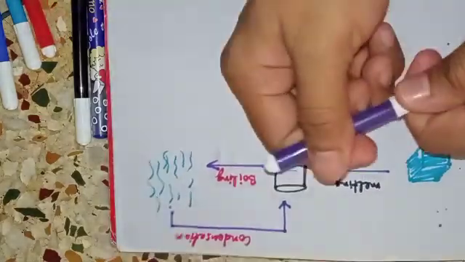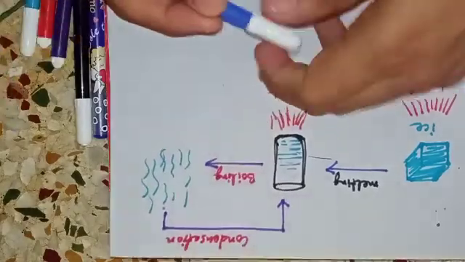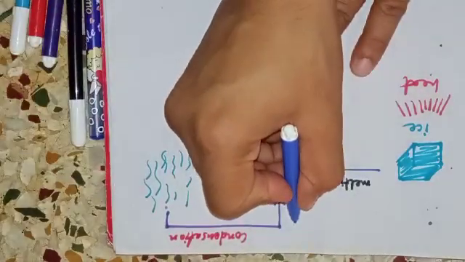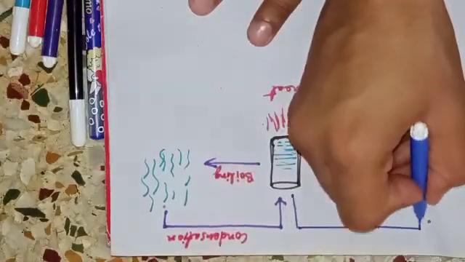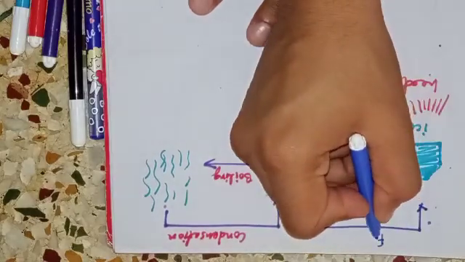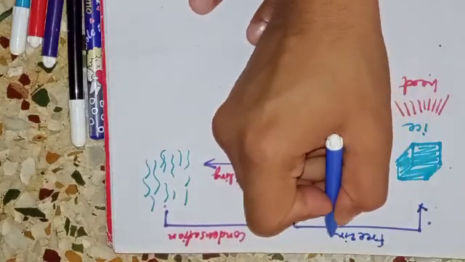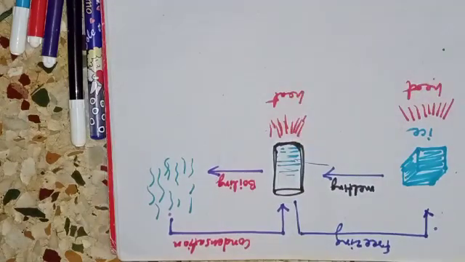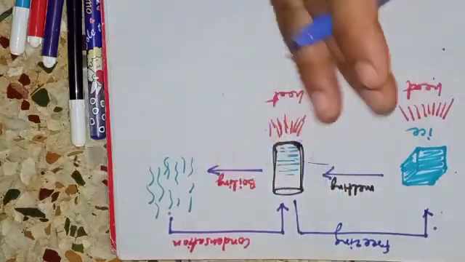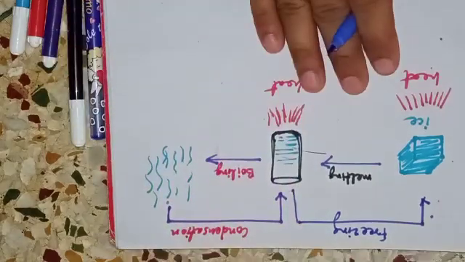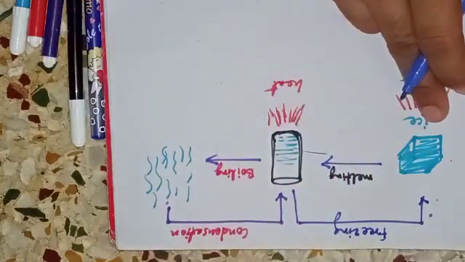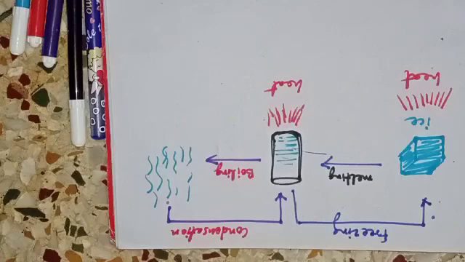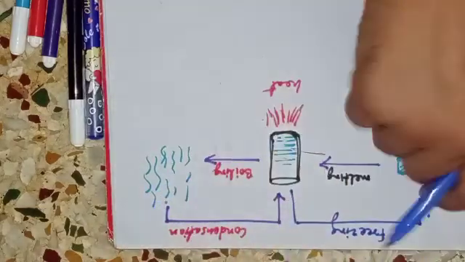Now again if you cool it down further, that is from the liquid state, you cool it down further, you will again get the ice. That is, if you refrigerate this glass of water, you are decreasing the temperature to a further level, then you are getting back the ice, that is the solid form. So this is what change of state means: melting, boiling, condensation, freezing.